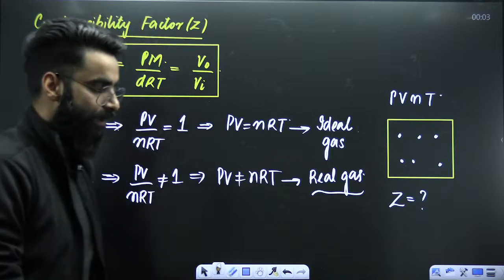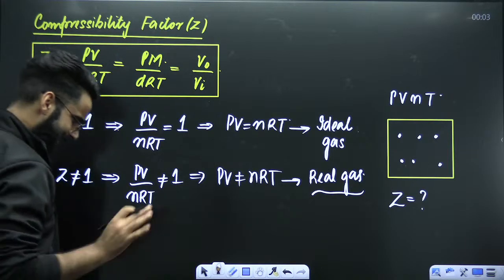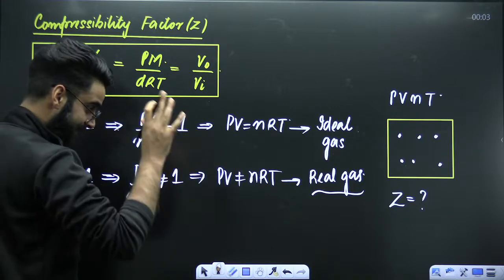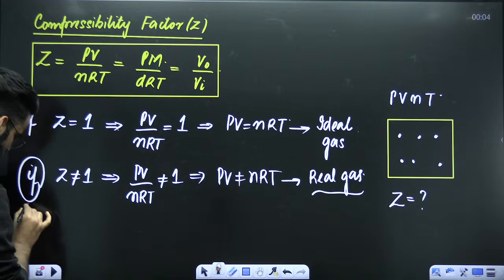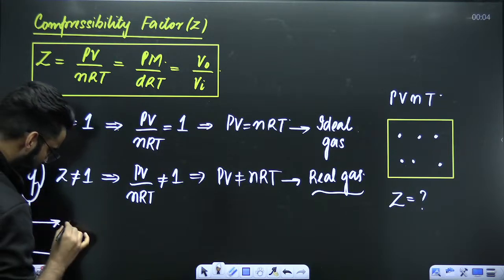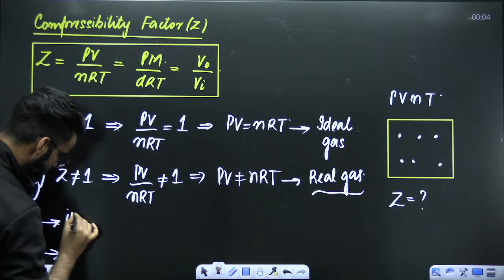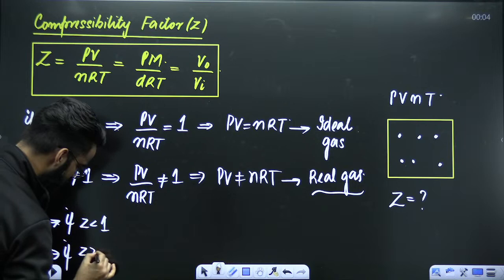Now guys, there are 2 more things which we are going to discuss in detail in some time. Just write them up, then we'll discuss them in detail. This point which we discussed, I'm going to divide it into 2 parts. If Z is not equal to 1, that means 2 cases arise. Z can be either less than 1 or Z can be greater than 1.